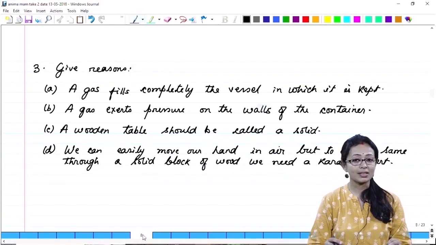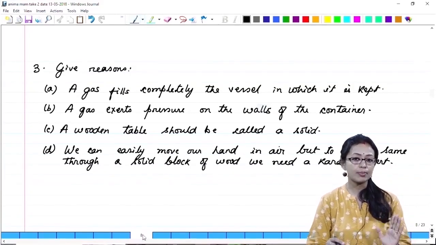Number B, a gas exerts pressure on the walls of the container. Why? Because the particles are continuously moving, so they keep on striking the walls of the container, and thus they exert pressure on the walls of the container.